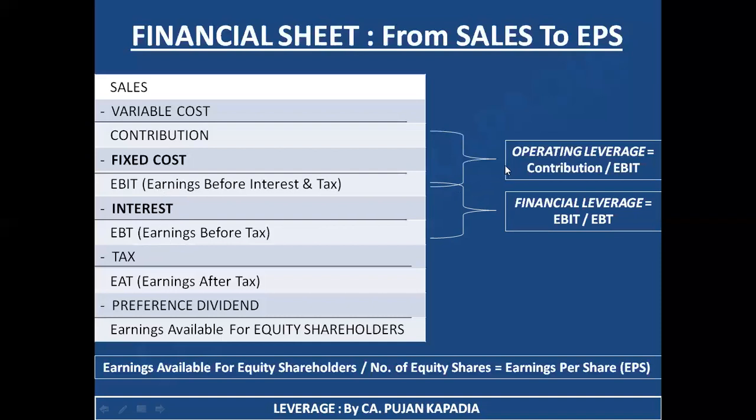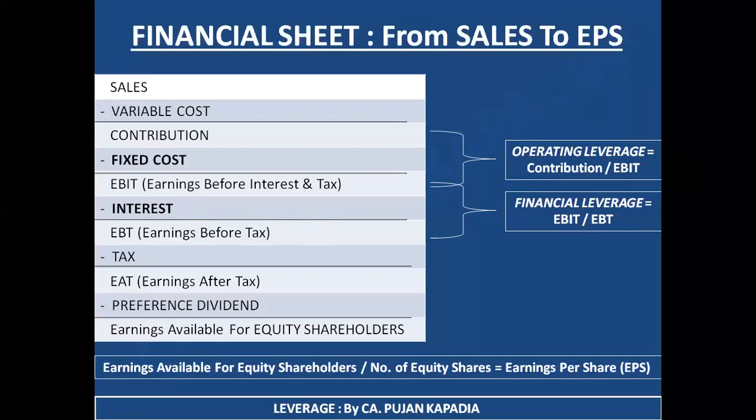Just take a quick view, friends, at what I have written over here. First is operating leverage, under which I have told you operating leverage is related to fixed cost, as a result of which we have taken the amount before fixed cost and after fixed cost, which is contribution and EBIT. So the formula is here, contribution divided by EBIT. Second is financial leverage. As we all know, financial leverage talks about the funds which are borrowed from outside. What is the financial cost? It is interest. So we need to keep interest in the center. The numerator will be the amount before interest and the denominator will be the amount after interest. That is EBIT divided by EBT. So here it is EBIT divided by EBT, earnings before interest and tax divided by earnings before tax.